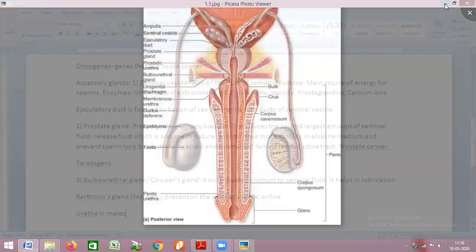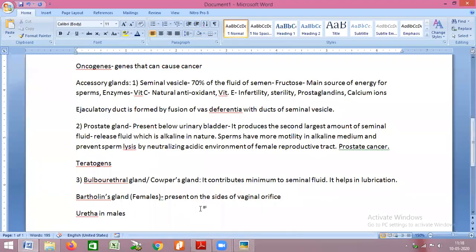In males, the urethra is also called the urinogenital tract because it carries both urine and sperms.